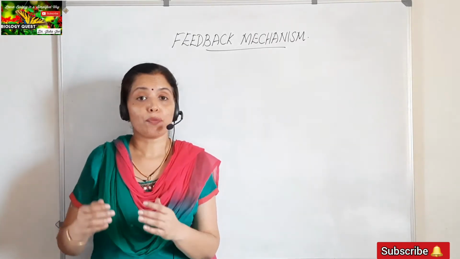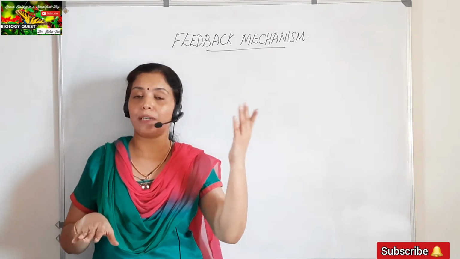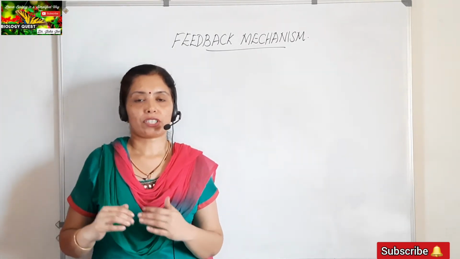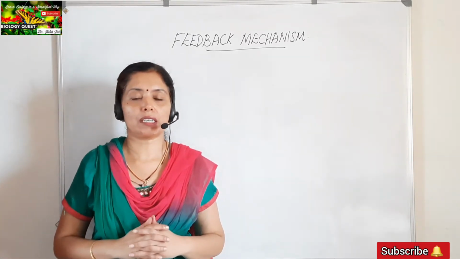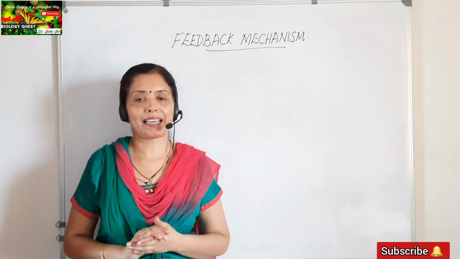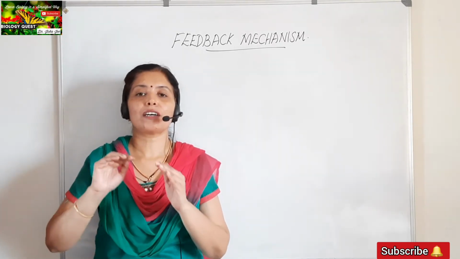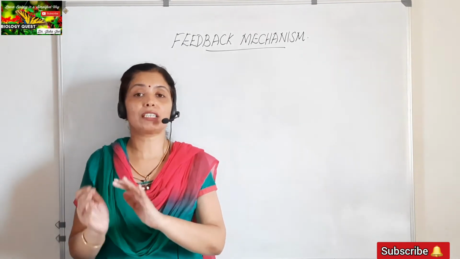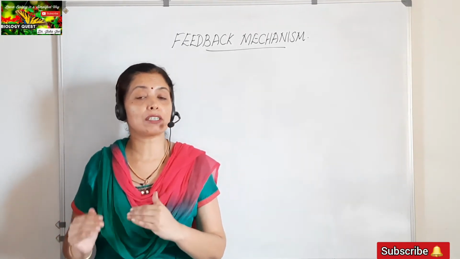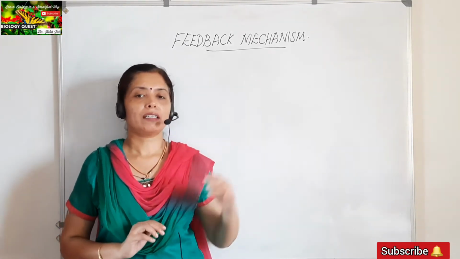In the same way, when there is a decrease in the level of a particular hormone, the information will be sent to the brain to increase the production or secretion of that hormone. This is called the feedback mechanism. In simple words, it is the hormone itself which controls its secretion. That is called feedback mechanism.